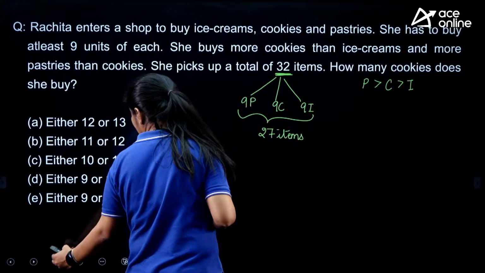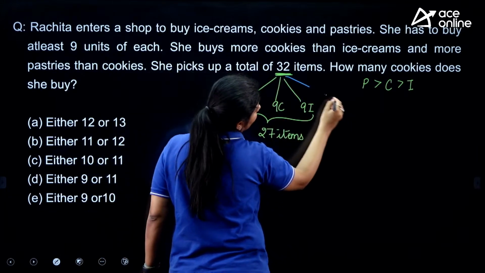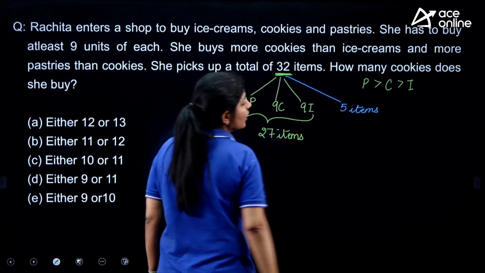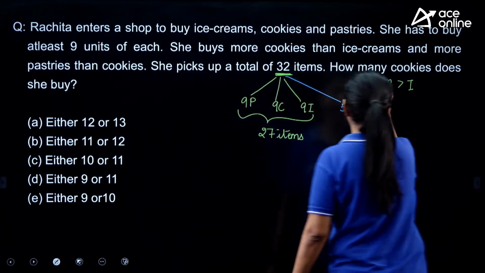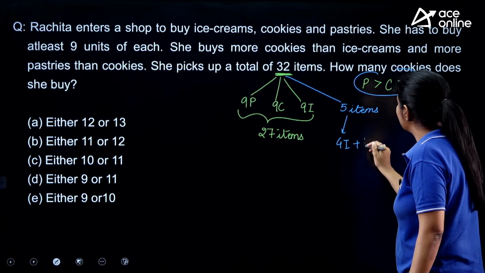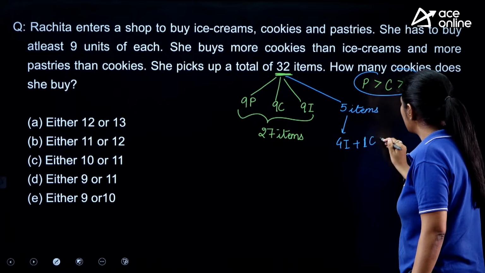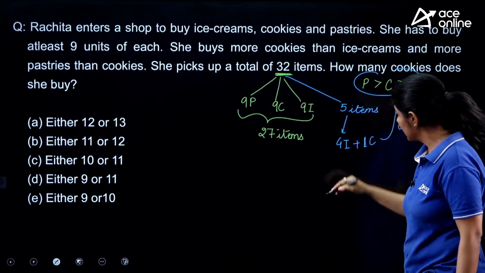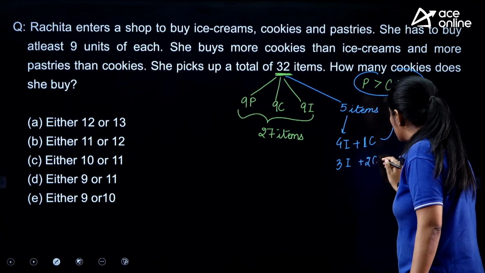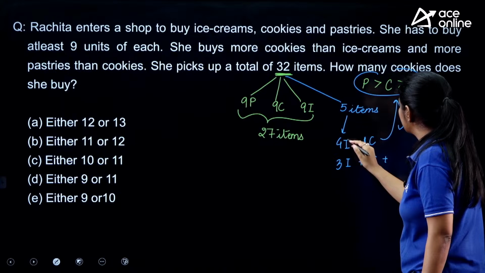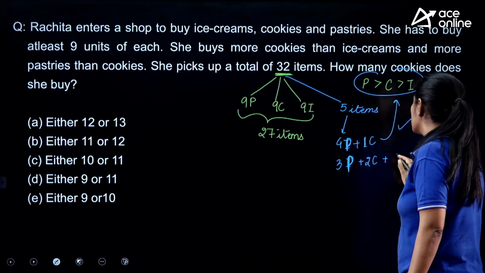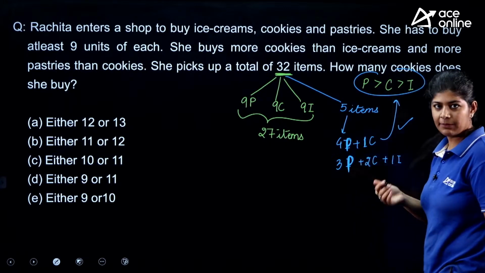We are still left with 5 items. So these 5 items as per this ratio can be 4 ice cream plus 1 cookie. This condition is satisfied? Yes. It may be 3 ice cream, 2 cookies and 4 pastry. 3 pastry, 2 cookies and 1 ice cream. It may be like this.